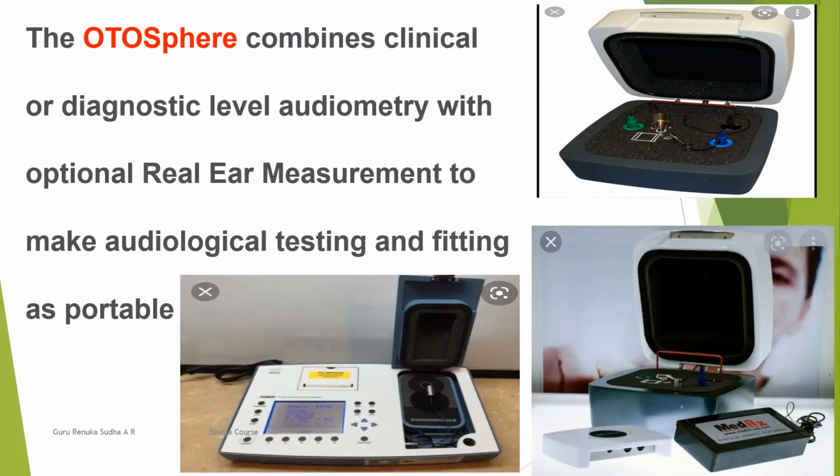We can see this device in criminal crime branches or in some other laboratories, where it is used to analyze audio, that is, sound volume and different kinds of sounds. That means it is a diagnostic tool, the audiometer.